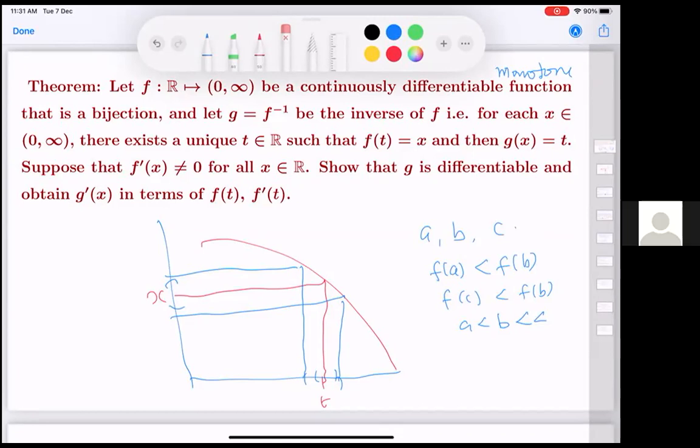I guess here, if we have continuous differentiability, we have a nice proof that the derivative is always of the same sign, because if there are 2 points which are not equal, then by MVT we have some point in between where the derivative is either positive or negative, and f dash x is never 0, so it can never change.